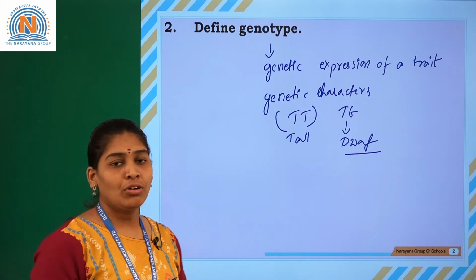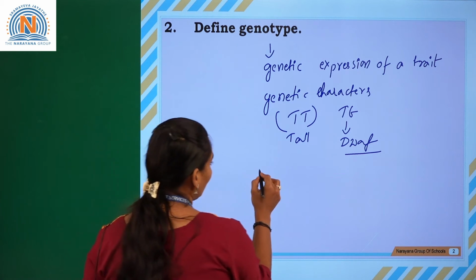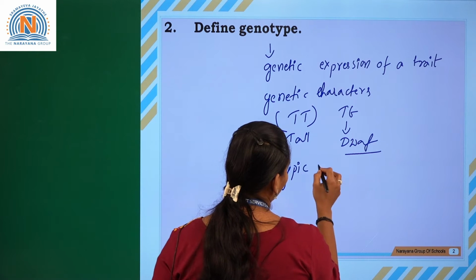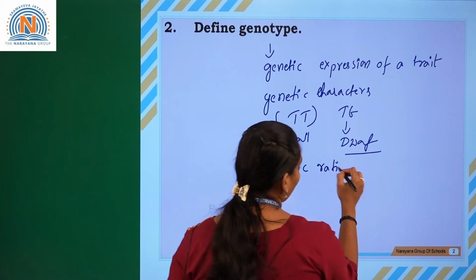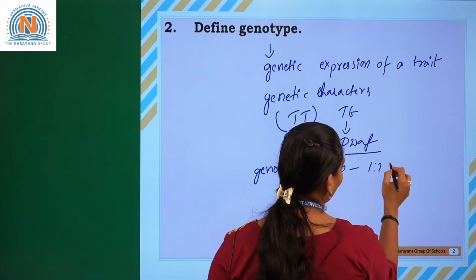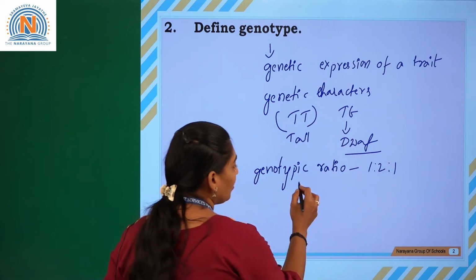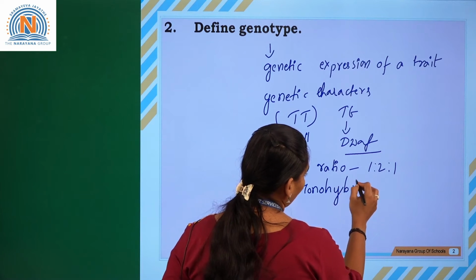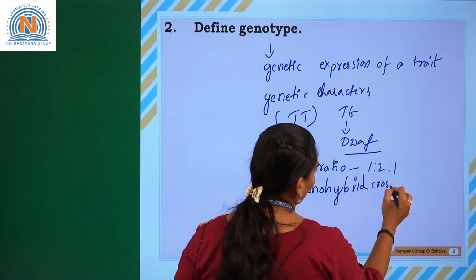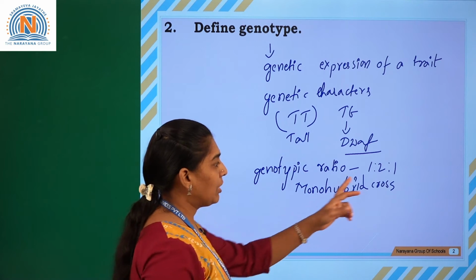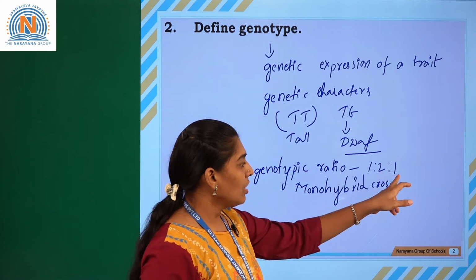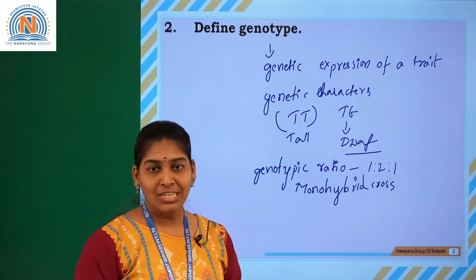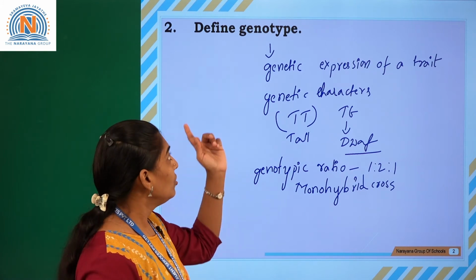In the monohybrid cross, the genotypic ratio is 1:2:1. So as we can see, capital T capital T, capital T small t, and small t small t. This we can call the genotype.